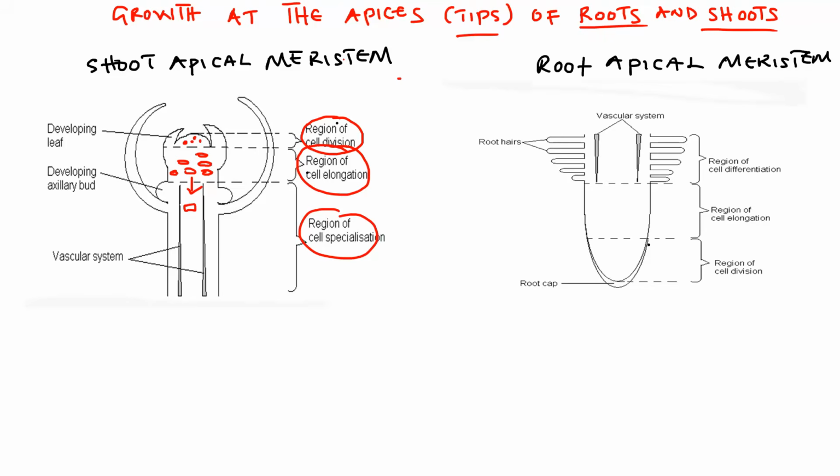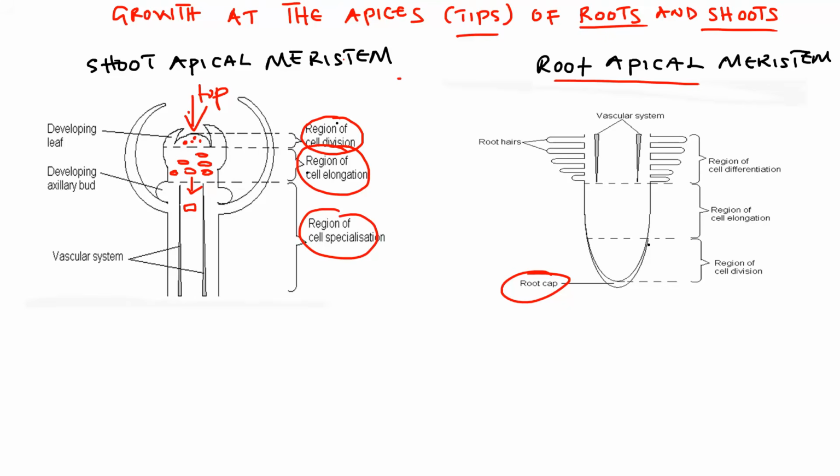Then coming to the root here. The root starts from the bottom. So cell division is on top for the shoot, but for the root it is at the bottom. This cover here is called the root cap, and the function of the root cap is just to protect the root from damage as it penetrates the ground. I've seen a question where this region is labeled and you're asked to give the function. So the root cap simply protects the root from damage as it penetrates the ground.